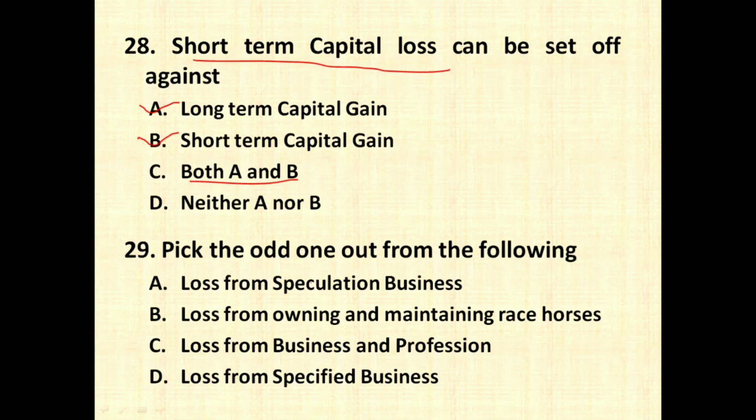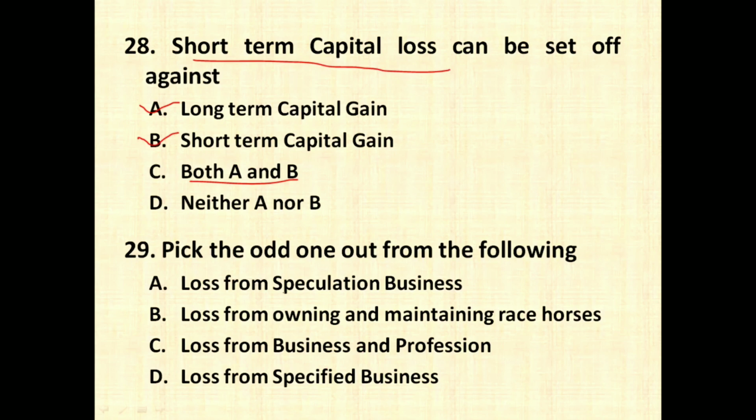The next question is: pick up the odd one out from the following. So they have given you 4 options. You have to pick the odd one out from these 4 options. So the options are: loss from speculation business, loss from owning and maintaining racehorses, loss from business and profession, loss from specified business. Now out of these 4, 3 are intra-head adjustments.